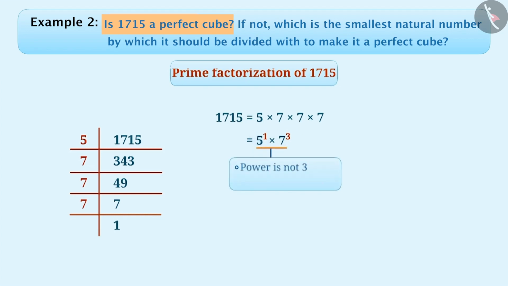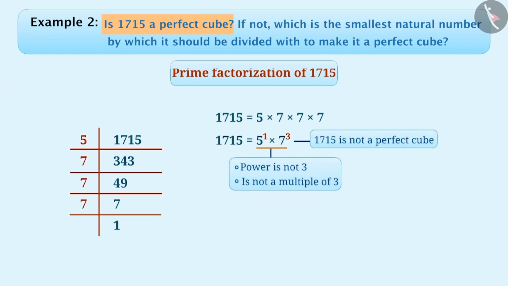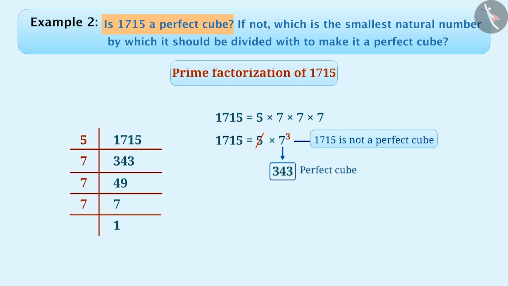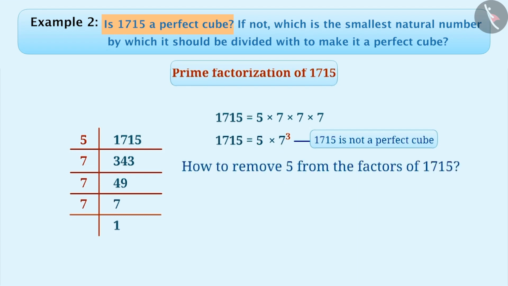Since the power of all factors is not 3 or it is not a multiple of 3, we cannot call 1715 a perfect cube. If we remove 5 from the factors, we will get 7 to the power of 3, which is equal to 343, which is a perfect cube number. Can you find out how we can remove 5 out of the factors of 1715? Think for a while.